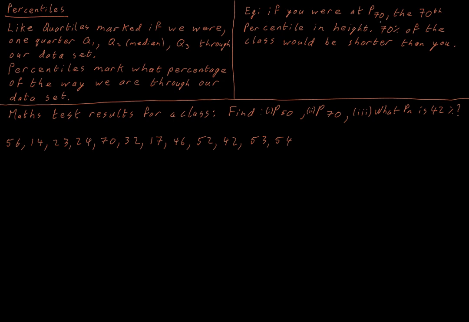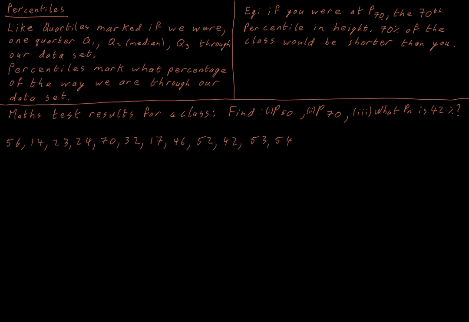The idea of our percentile is you'd line everyone up in the class from shortest to tallest. If you were at the 70th percentile, that means 70% of the class would be shorter than you. You would be 70% of the way along in our queue from shortest to tallest.